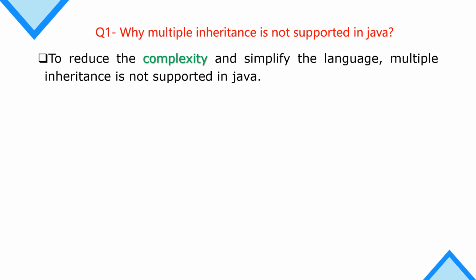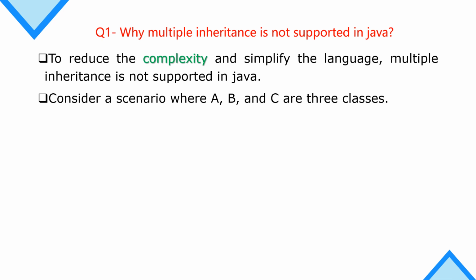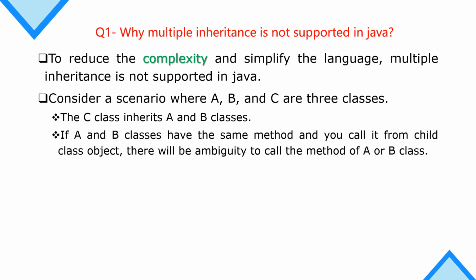There are some reasons. To reduce the complexity and simplify the language, multiple inheritance is not supported in Java, because multiple inheritance produces problems if the method name is the same. Consider a scenario where A, B, and C are three classes. The class C inherits A and B. We have two parent classes A and B, and we are going to extend A and B by C. So we have two parent classes and one child class C.